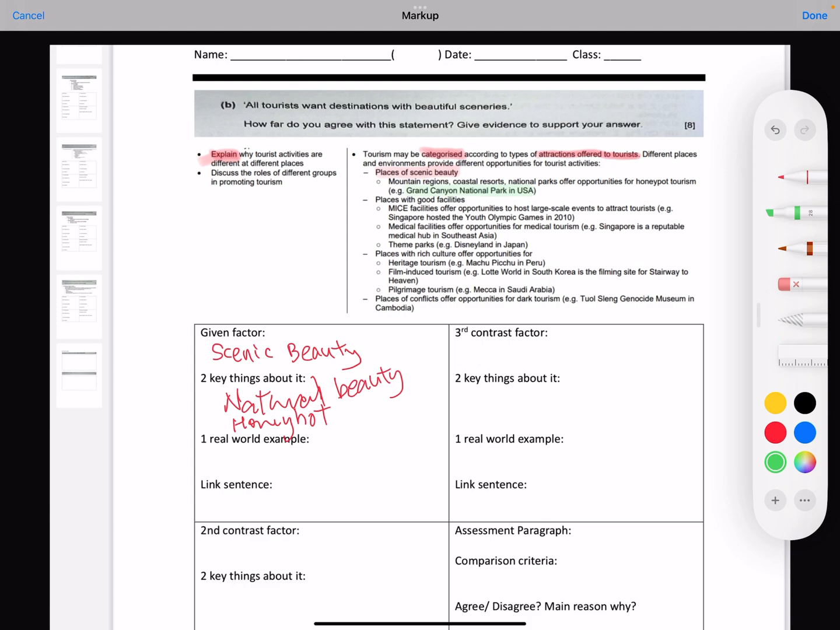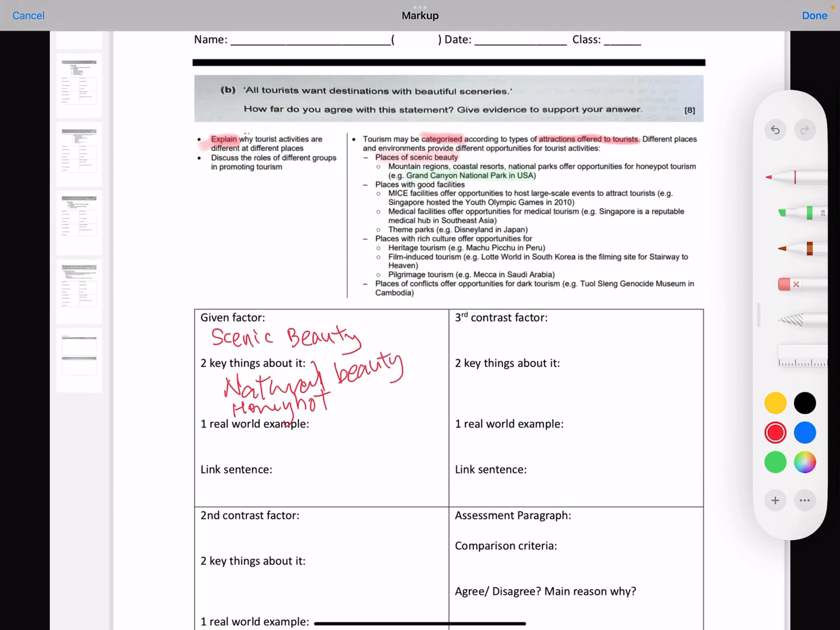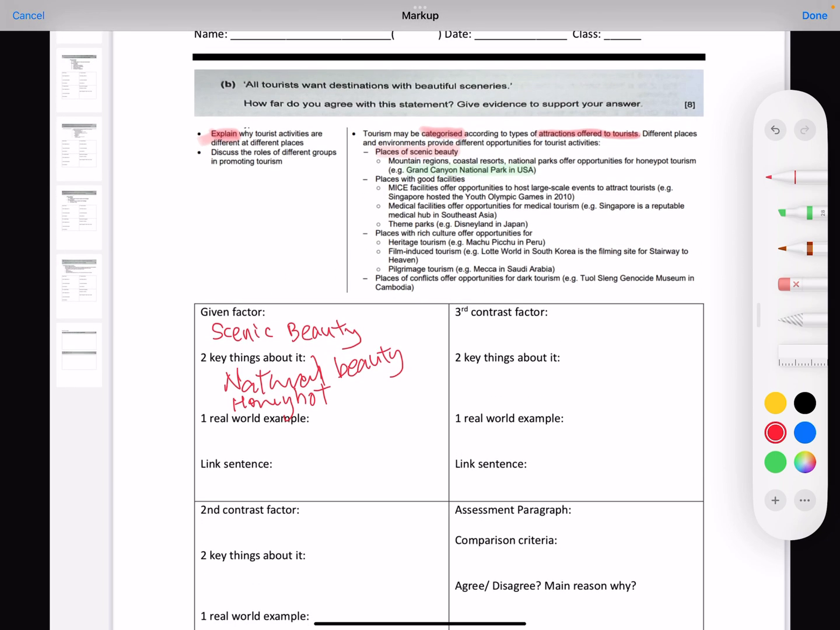Now, what can my contrast factors be then? My first contrast factor, the first one that can be used against this, would be, I want to go against this, right? So how do I approach this? If the keyword here is all, as long as I prove that there are other types that don't have beautiful scenery, then you're done. You've proven it, so your assessment can be very clear. So what can I choose then?